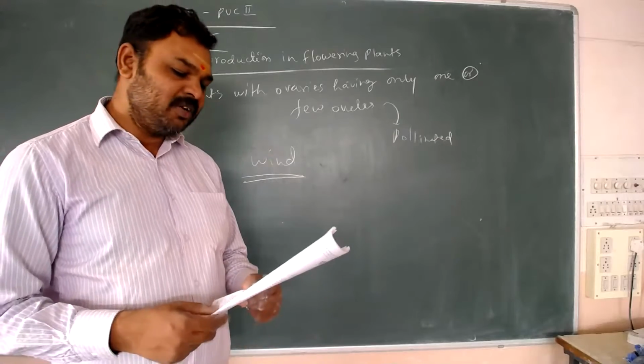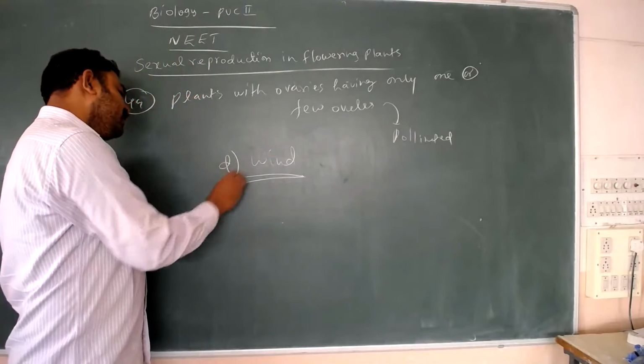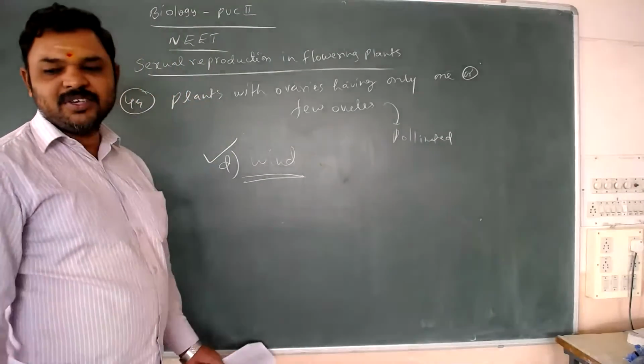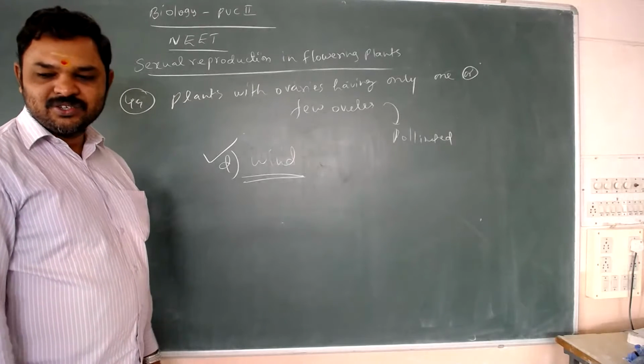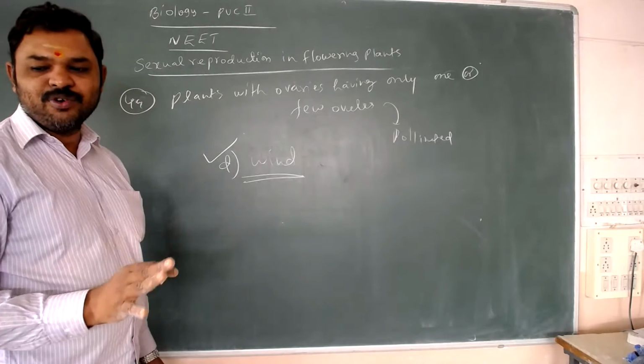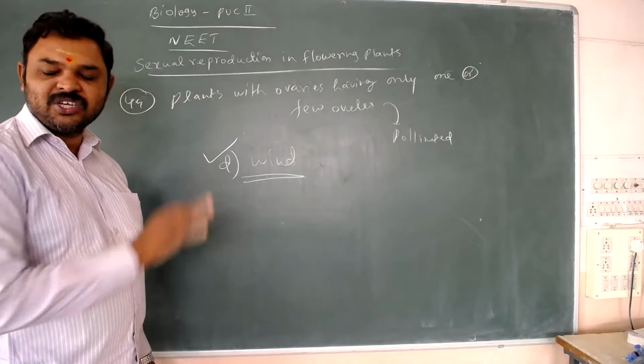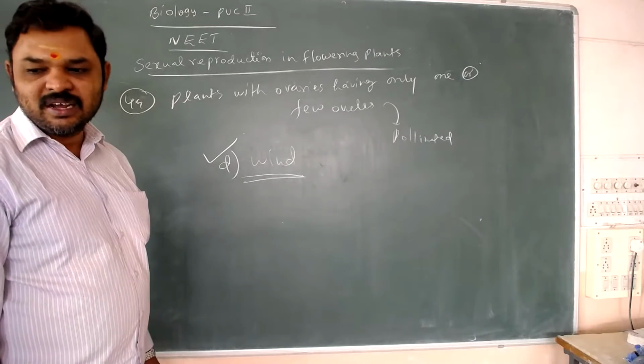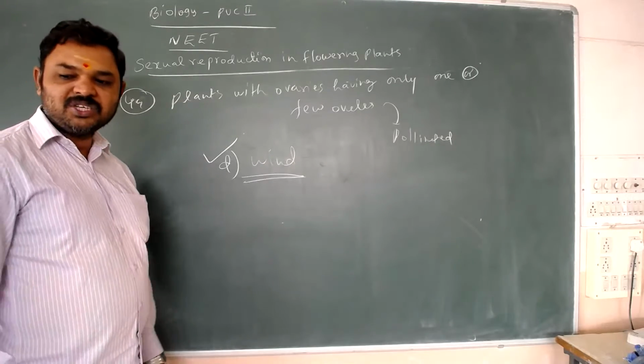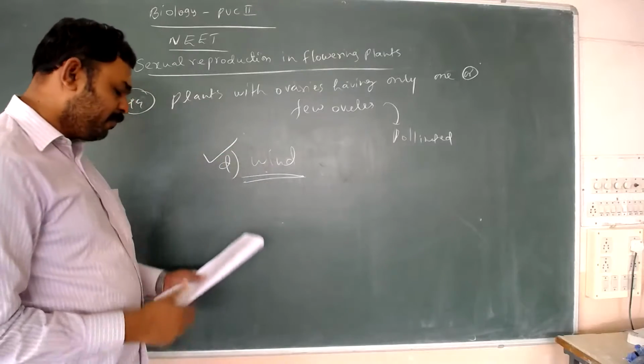So the actual answer is 49 D, wind pollination, which is correct. A, B and C are biological agents. One or few ovules is not a biological agent pollination; it is by a non-biological factor, the wind.